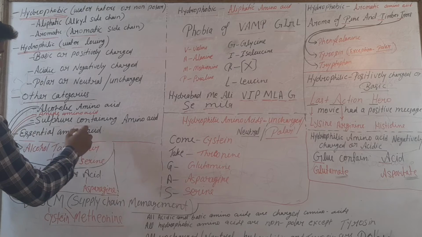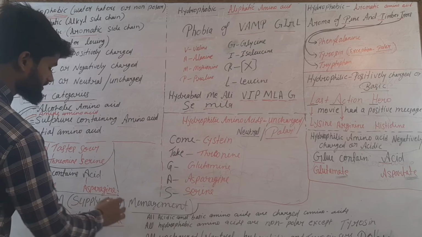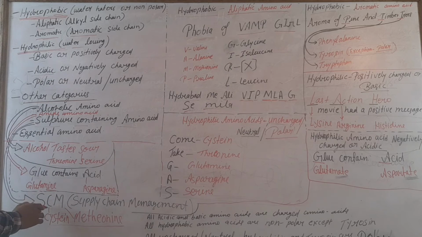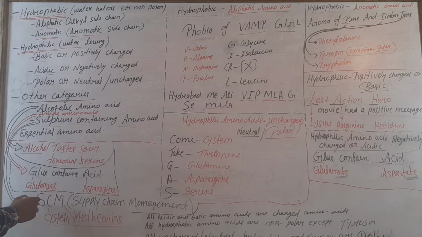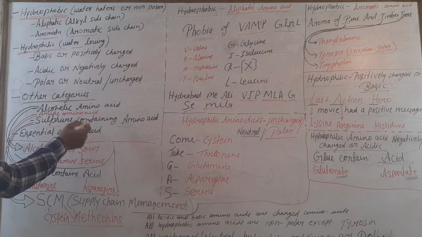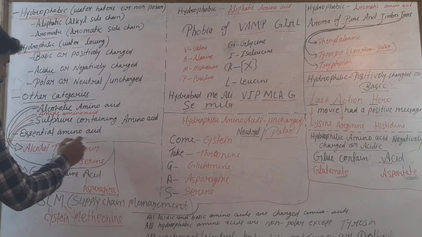So sulfur containing amino acids: SCM, supply chain management. SCM means cysteine and methionine. You can see this, cysteine and methionine. S codes for sulfur. Here, alcohol tasted sour codes for the alcoholic ones, threonine and serine. Here SCM means S codes for sulfur containing amino acids, C codes for cysteine, and M codes for methionine. These are all the amino acids, and essential amino acids are remaining.